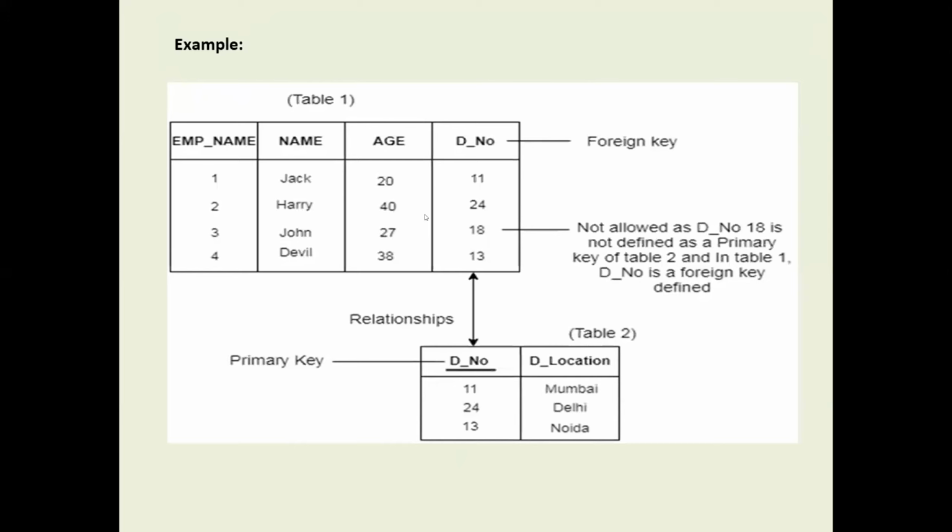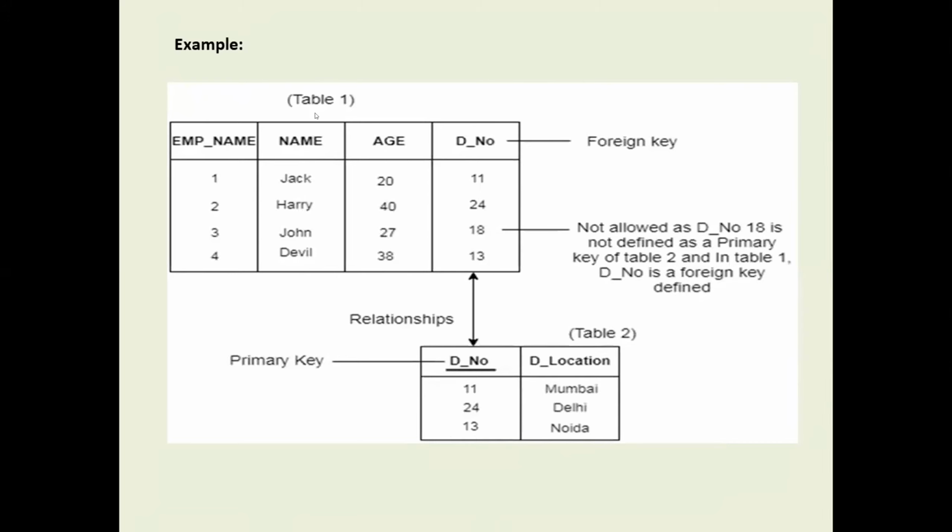But here we maintain referential integrity. When we maintain referential integrity in another table, please remember that this primary key is matched with one field in another table. For example, in the above table, the department number is matched with this field. But this is not a primary key in this table.